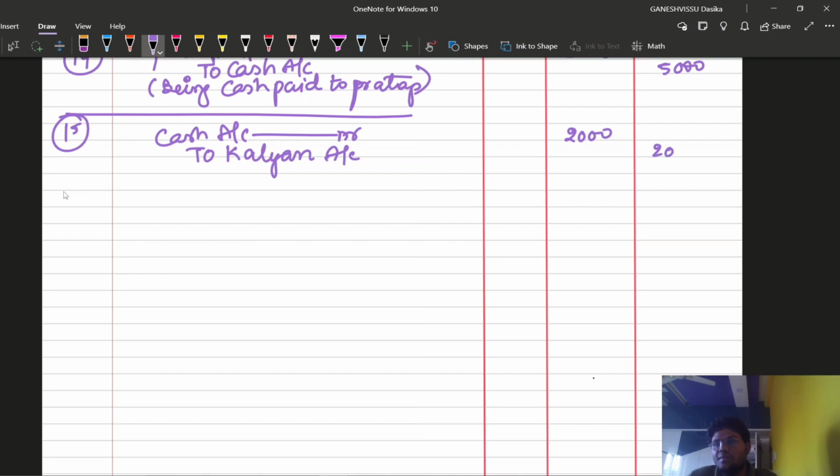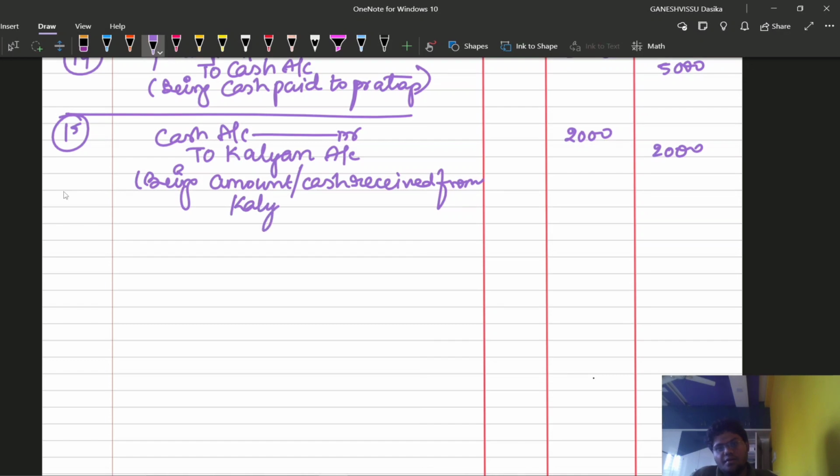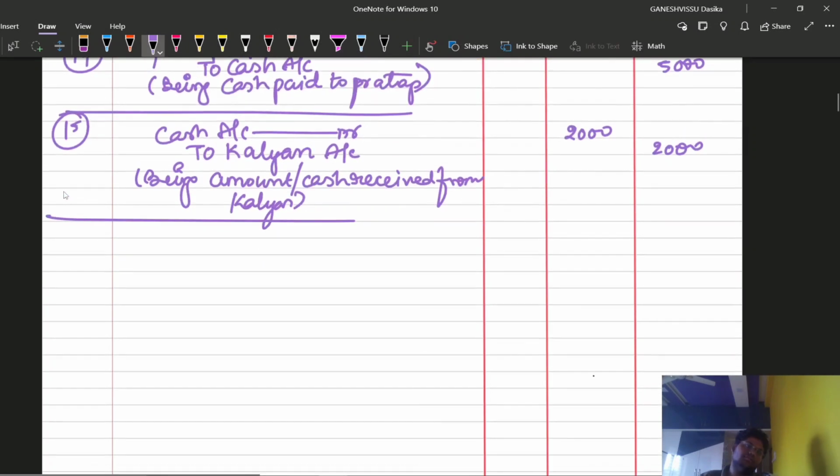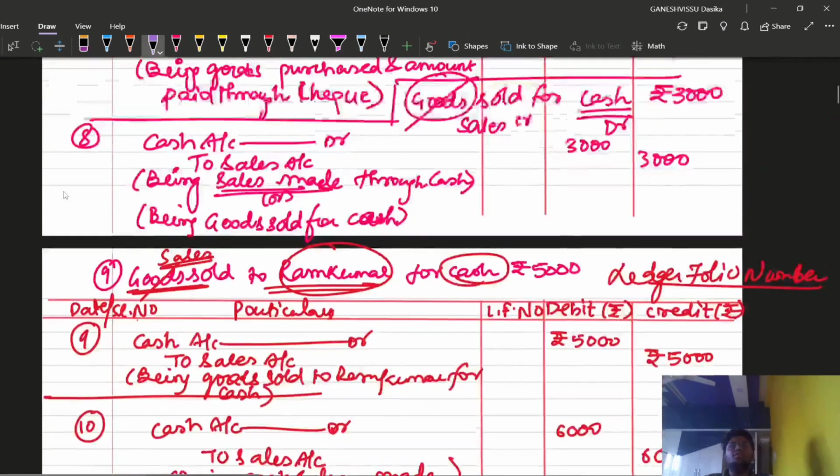I'm going to write the same amount, 2,000. Being amount, or we can write cash, being amount or cash received from Kalyan. So Kalyan is the person, right? Now comes the 16th transaction.